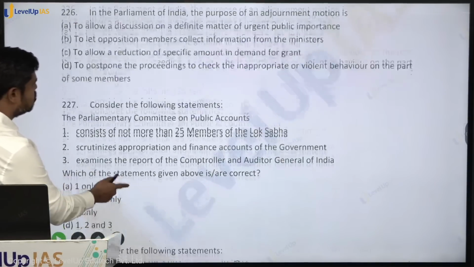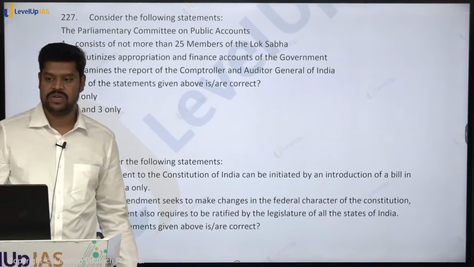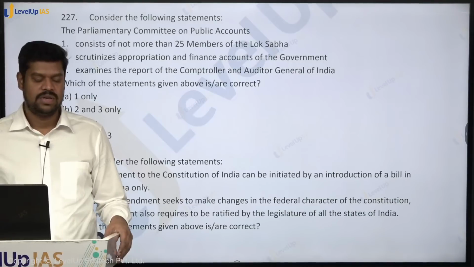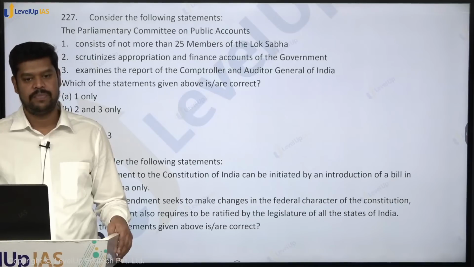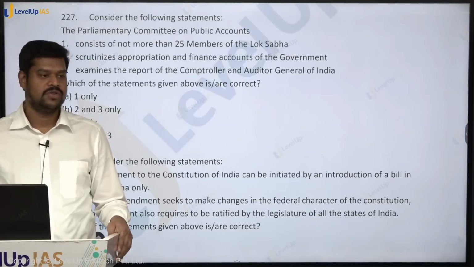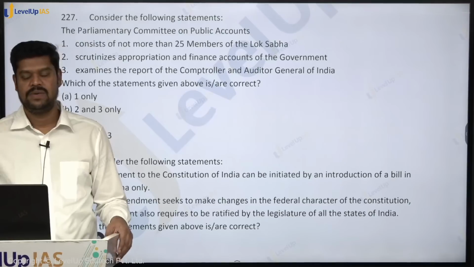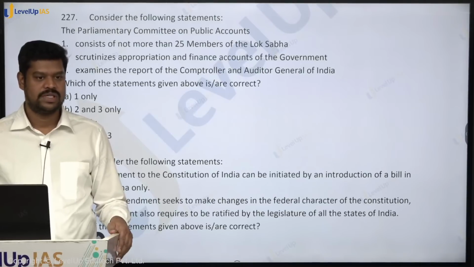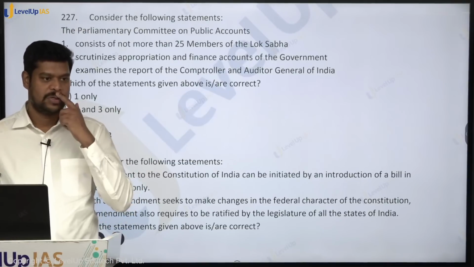What about the privilege motion? This year the privilege motion, I feel, is very important. Can the privilege motion be introduced in both houses of the Parliament? Because the Congress was trying to introduce a privilege motion against Mr. Amit Shah, and it was in the newspaper for some time. So can it be introduced in both houses? Think about it for a moment. Of course it is possible in both houses. It can be introduced against any member of Parliament who is breaching the privilege. Not only against a member, but against non-members also.